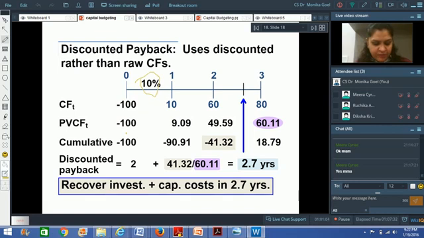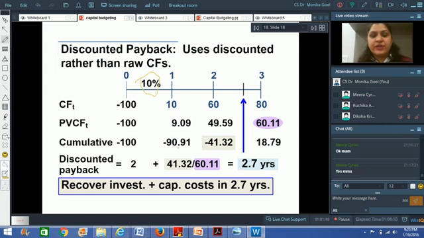In year 2, I'm getting 60. Now this has to be 60 divided by 1.1 raised to power 2. That is equal to 49.5867, which is 49.59. In year 3, I'm getting 80 rupees. Again I divide, 80 divided by 1.1, then 1.1 and then 1.1, because I have to divide it by 1.1 raised to power 3. This is equal to 60.11. Right? So now I've got the discounted cash flows.